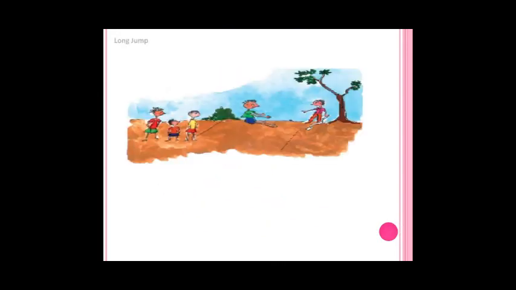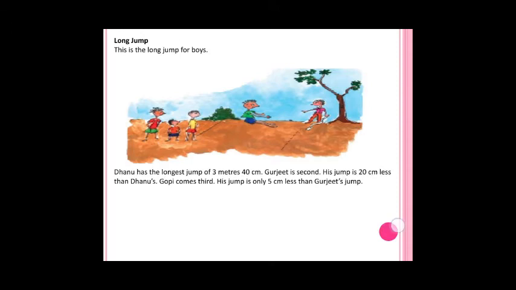Long jump. This is long jump for boys. See here, boys are doing long jump. Danu has the longest jump of 3 meters 40 centimeters. Here Danu jumps the longest among these boys. Gurjit is second, and his jump is 20 centimeters less.